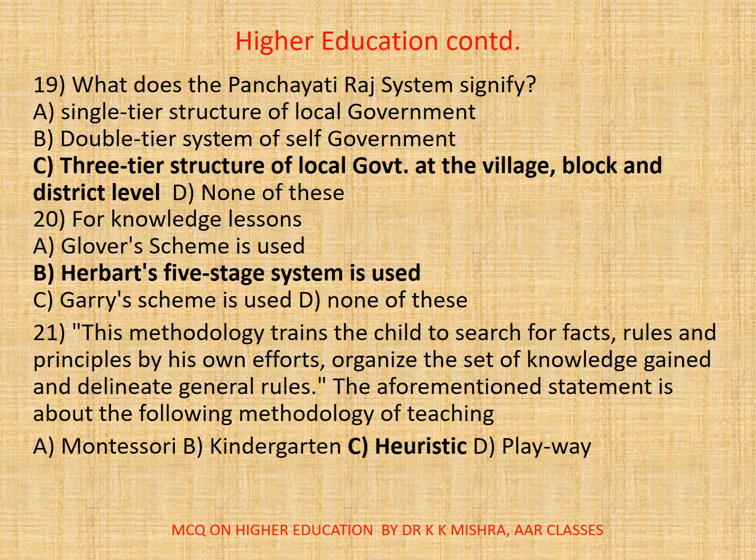19. What does the Panchayati Raj system signify? Correct option C. Three-tier structure of local government at the village, block and district level. 20. For knowledge lessons, A. Glover's scheme is used. B. Herbert's five-stage system is used. C. Gairy's scheme is used, or D. None. Correct option is B. Herbert's five-stage system is used.